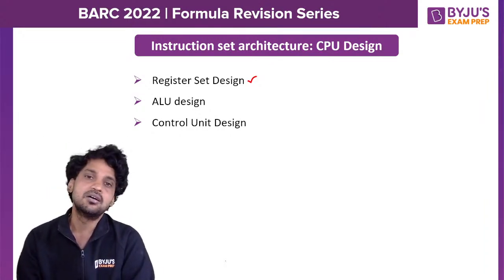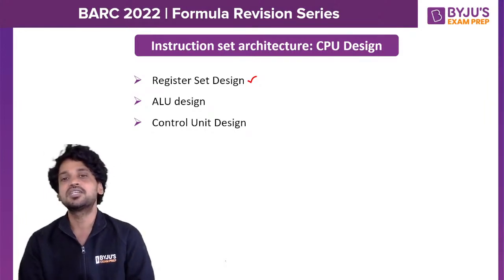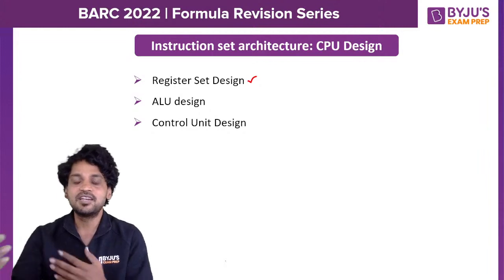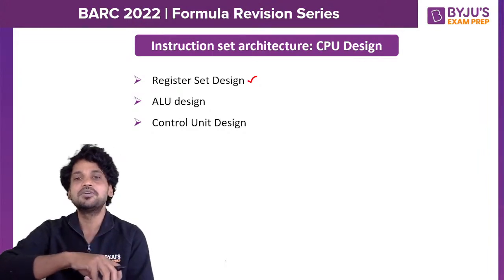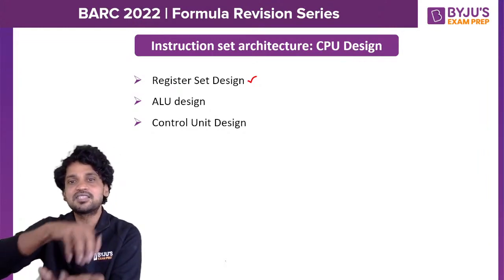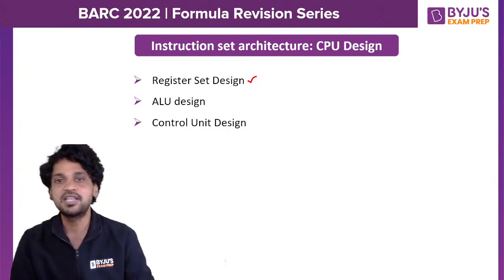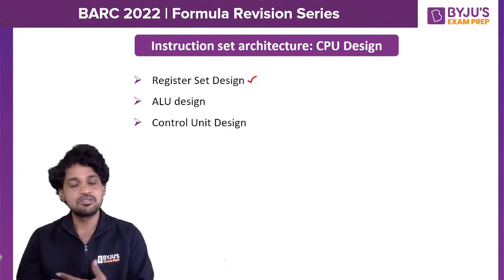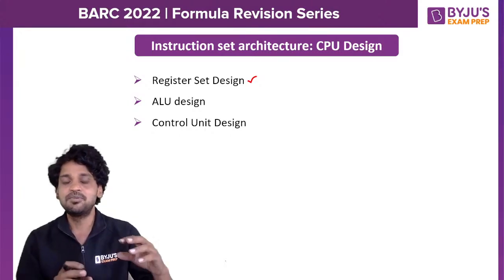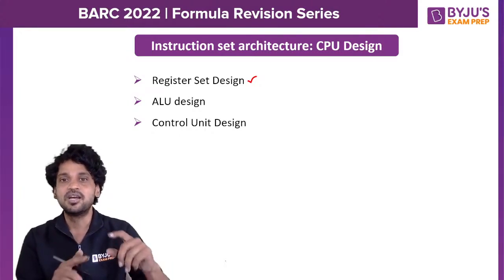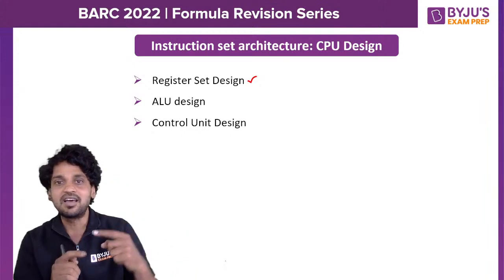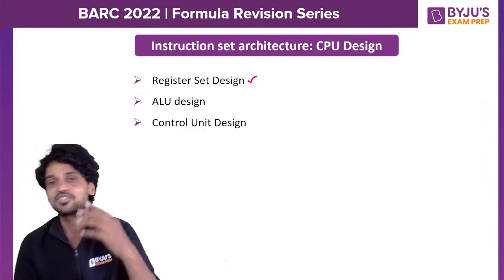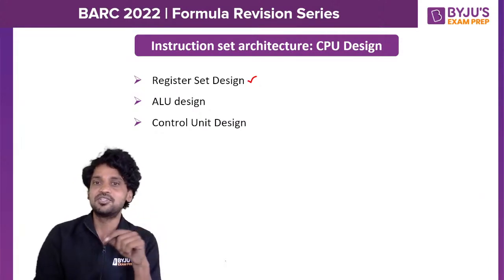When an instruction is getting executed, this instruction must be brought into the CPU. When the instruction has been fetched into the CPU, it must reside within the CPU for a while. For that, we need a register set. When an instruction comes, it also brings some associated data. So the CPU needs to store some additional data along with the currently executing instruction. So we need to have a register set.